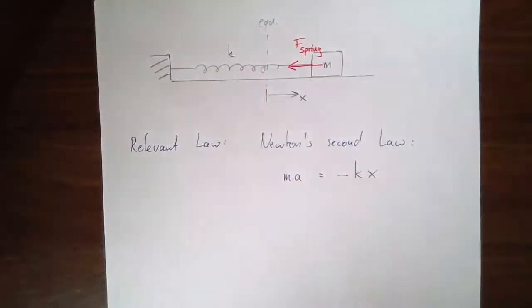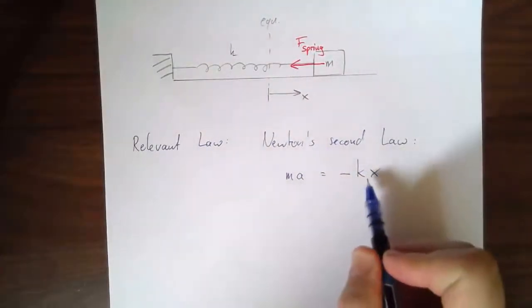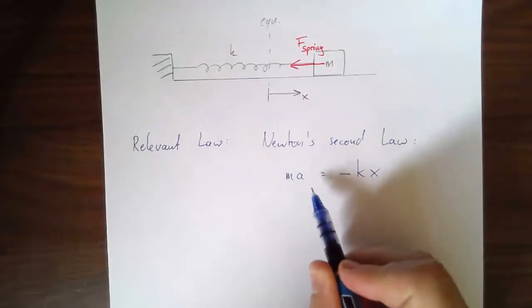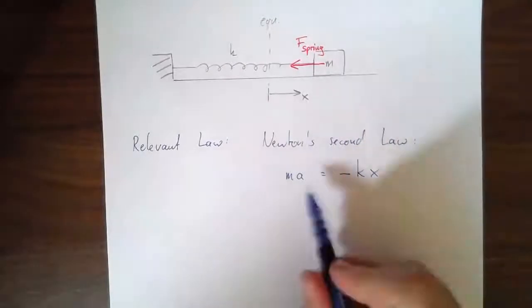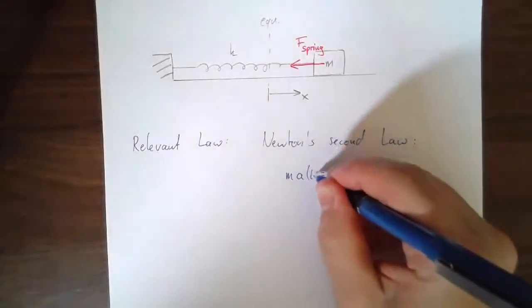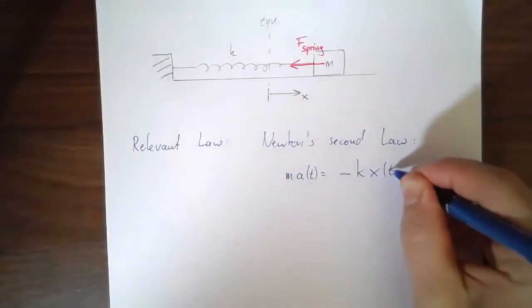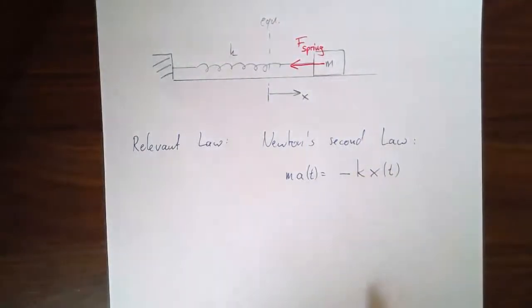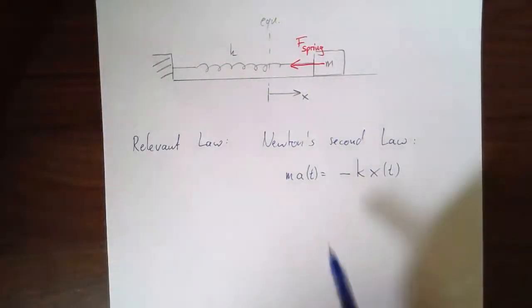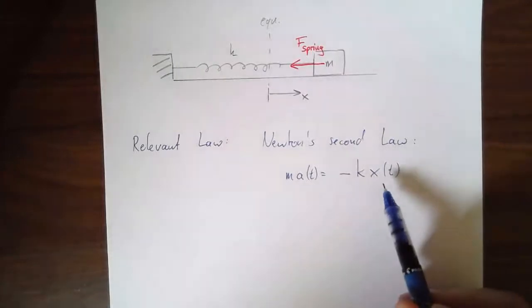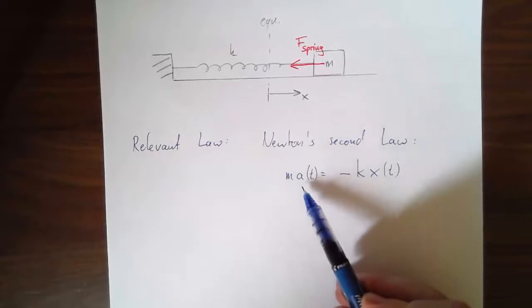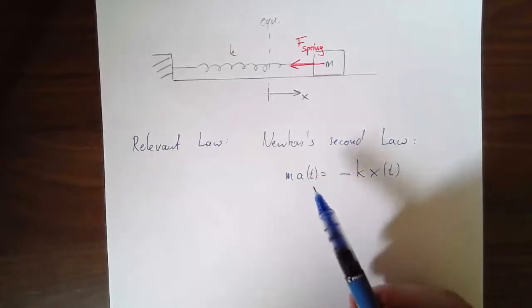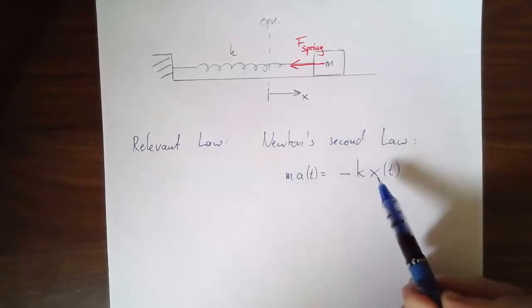So this is our starting point, and now I'm just going to work with this to figure out what it allows. What's crucial to understand here is that this applies at all times, and both a and x are changing with time, so they're functions of time. Now, a and x are related. A is the time derivative of the velocity, which in turn is again the time derivative of the position.